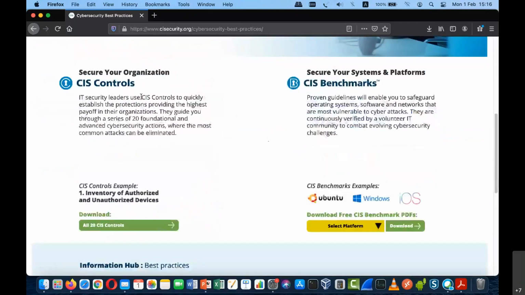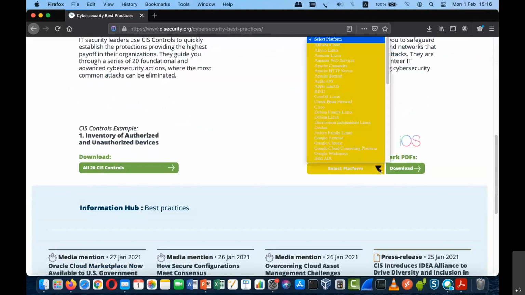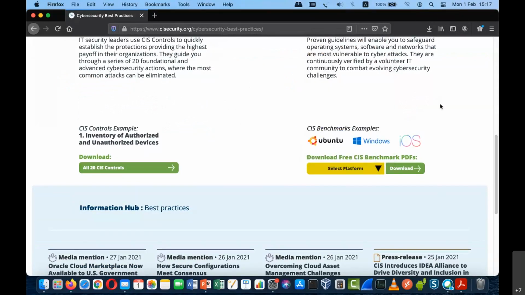We have CIS controls, and we have benchmarks. As you can see, these benchmark examples are with respect to Ubuntu, Windows, and iOS. We can even check the platform. Here we can observe almost all the operating systems and applications are covered. Name one operating system or any kind of thing, and we have the benchmarks available for it. We even have Google Chrome, Google Android, Docker, and CentOS Linux. So every operating system is included with this framework.